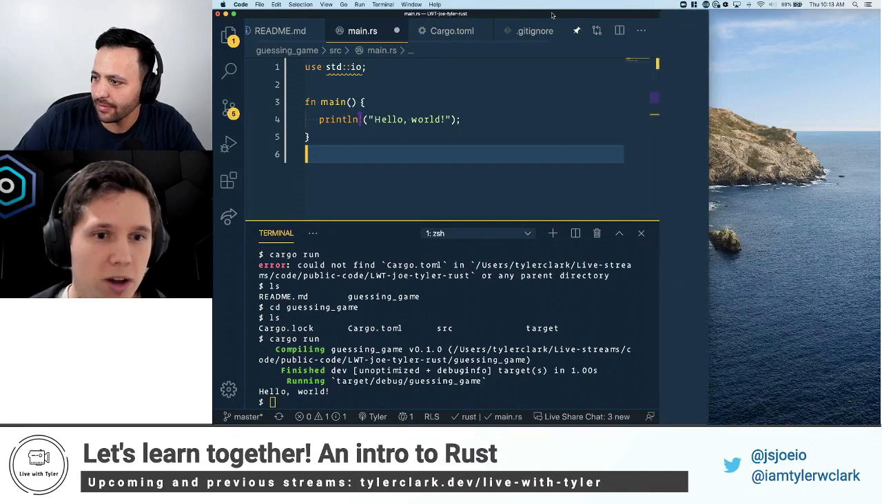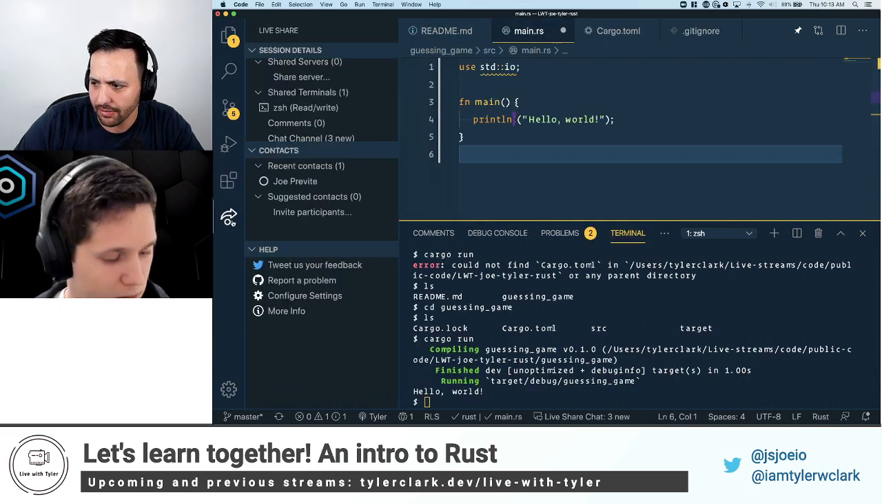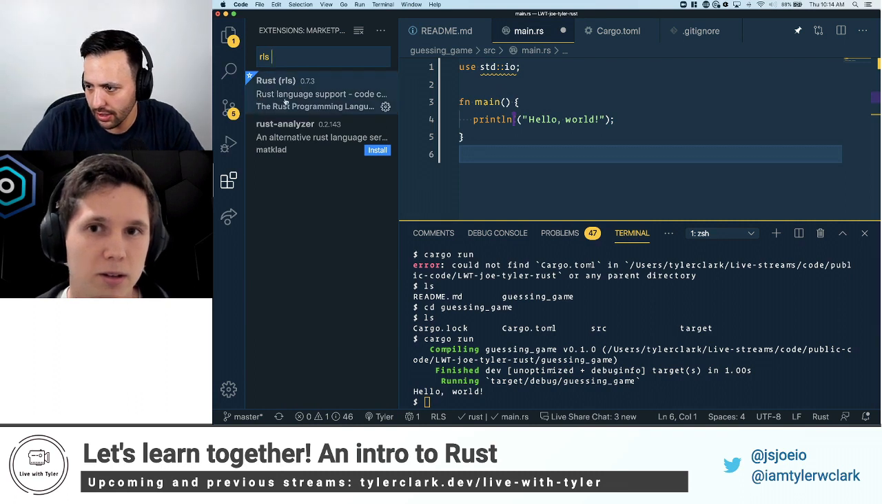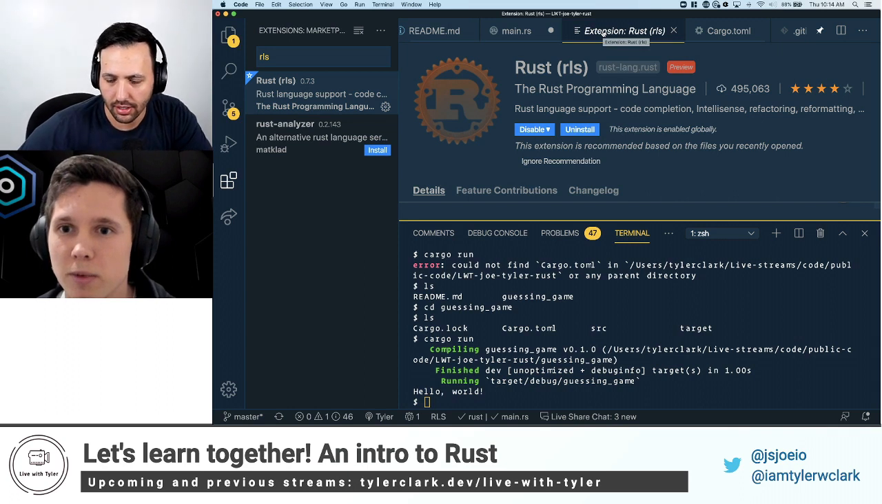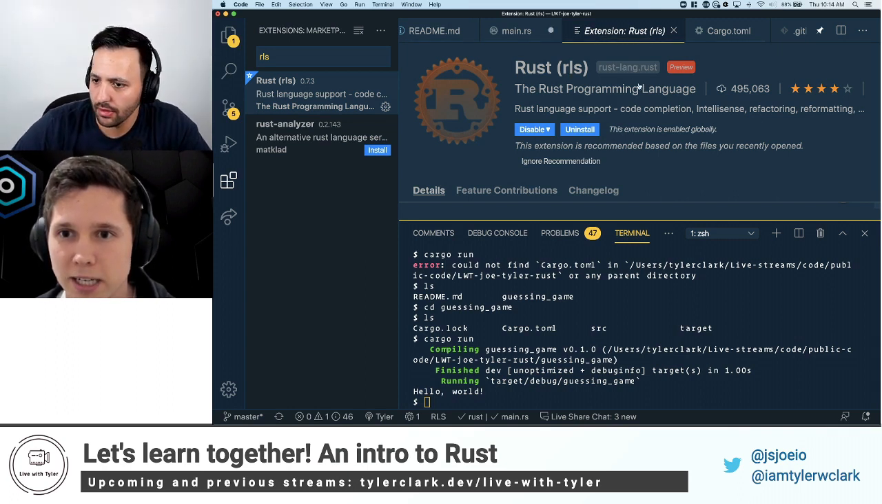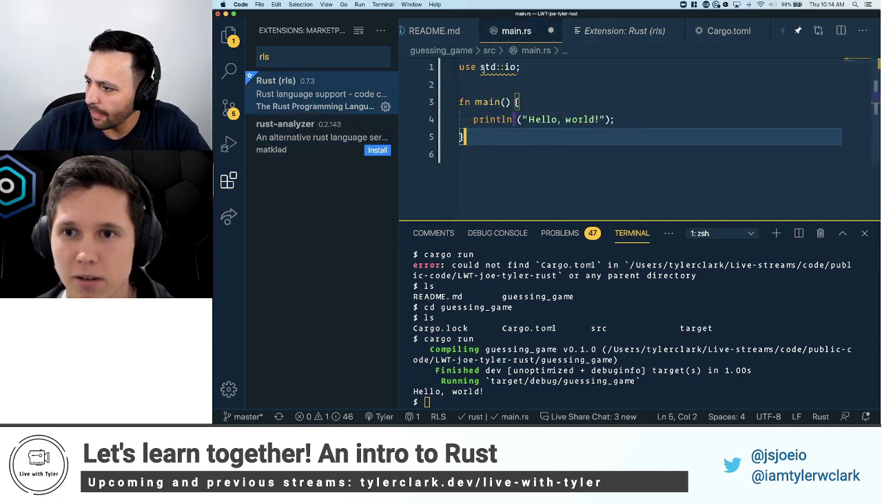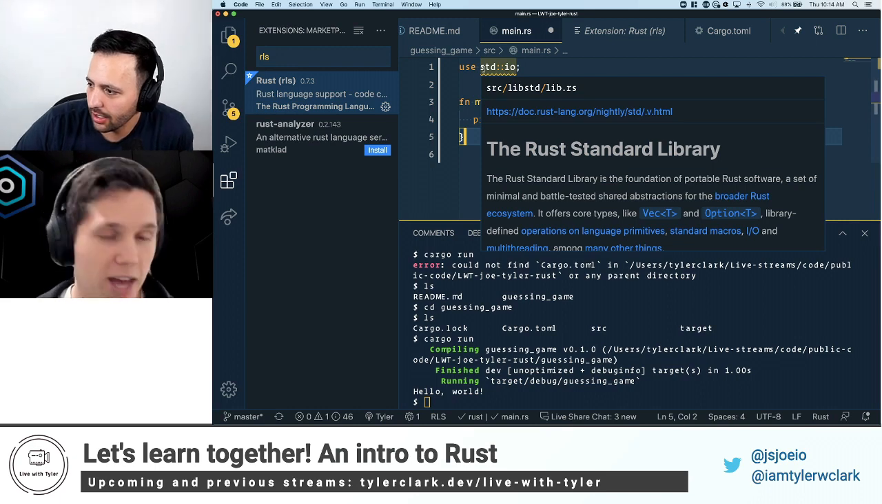So do you have the RLS, the Rust language server extension? Let me check. I think you should, but RLS. Yes. Okay. So just out of curiosity, can you hover over std in the main.rs file? Over std. There you go. You get some interesting information.